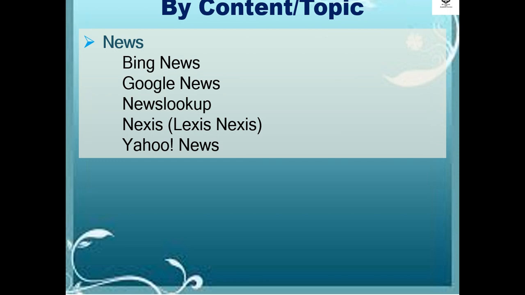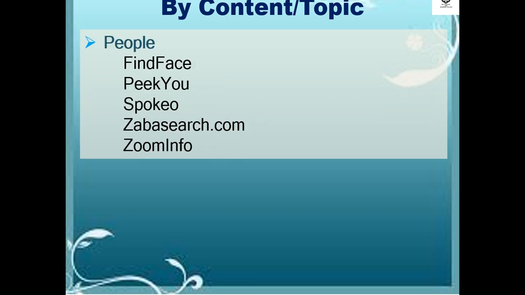Content in terms of news, the list of search engines are Bing News, Google News, NewsLookup, Nexis, and Yahoo News. In terms by people, the examples of search engines are FindBase, PQ, Spokio, ZabaSearch.com, and ZoomInfo.